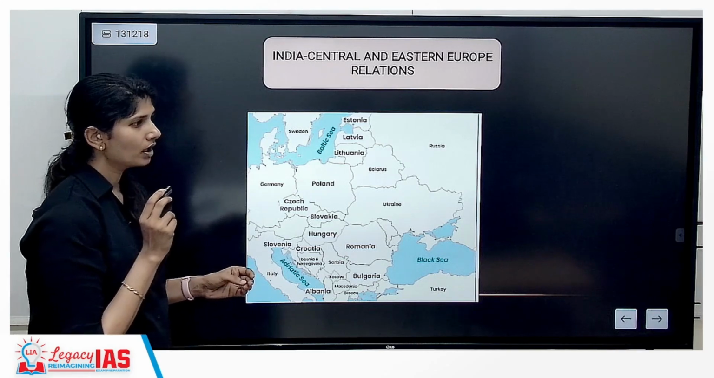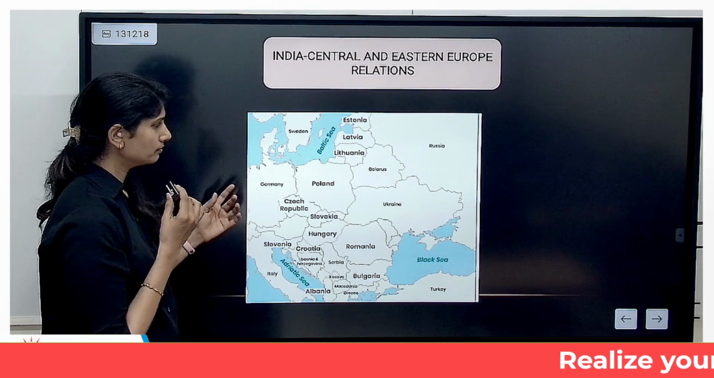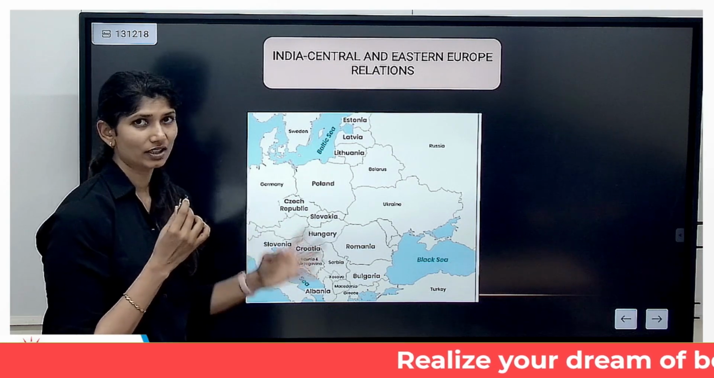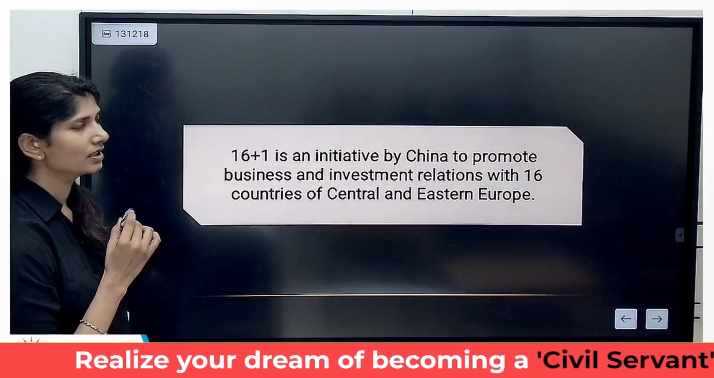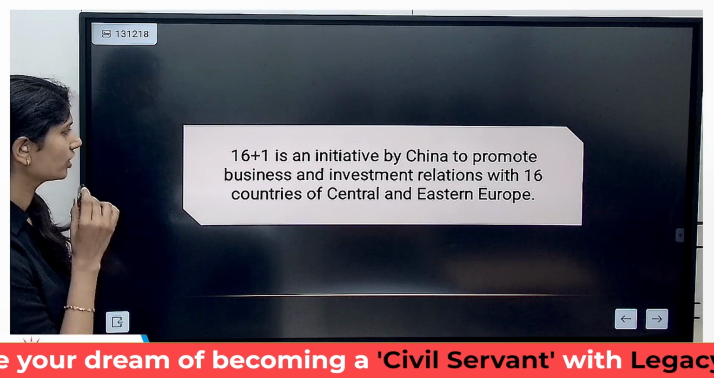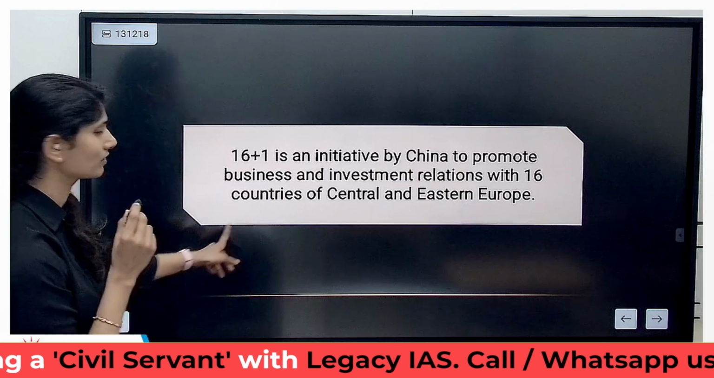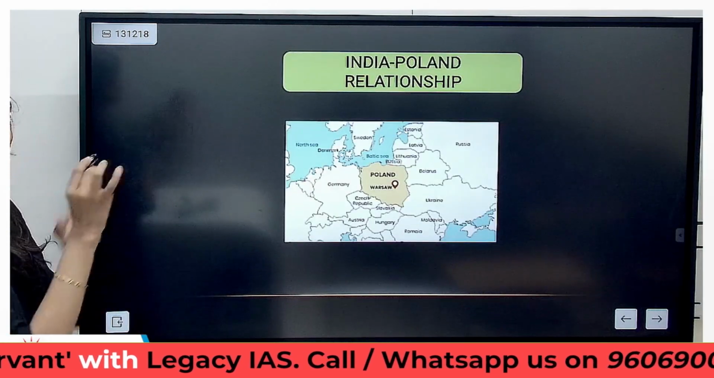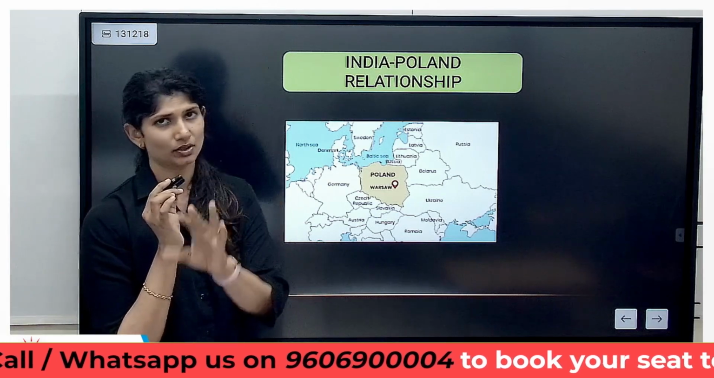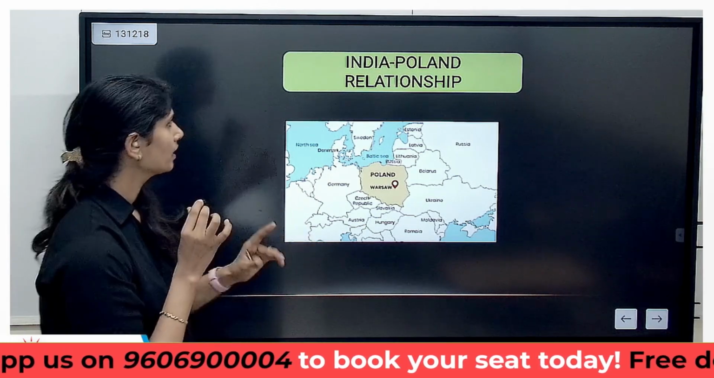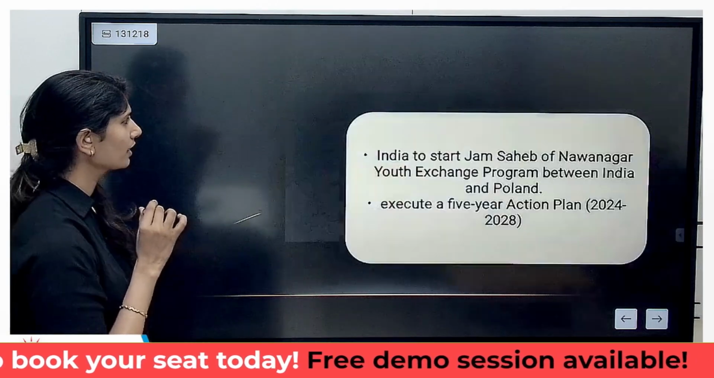And also, Europe, because of China's growing aggressive policy, considers India a counterweight to China. This 16+1 is an initiative by China to promote business with Eastern Europe, that is, 16 countries. Strictly, you just have to know what 16+1 means. Understanding the India-Poland relationship: Poland, Warsaw.